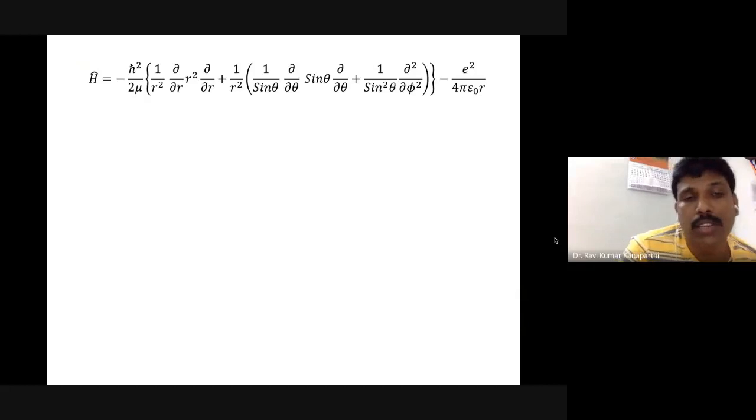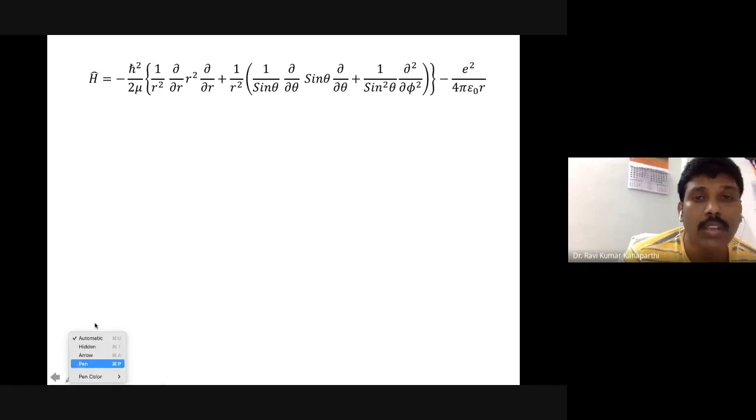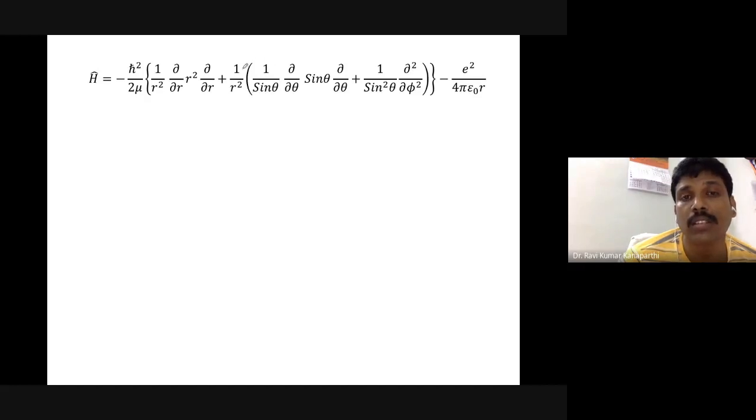So this is the hydrogen atom Hamiltonian, and it is written in a slightly different fashion, but don't get confused. Earlier, what we had written is that this 1 over r square is actually inside. But for the sake of a purpose, it is written so that we can separate out the radial component. So this is the radial part: 1 over r square is the radial part, therefore it is written outside.